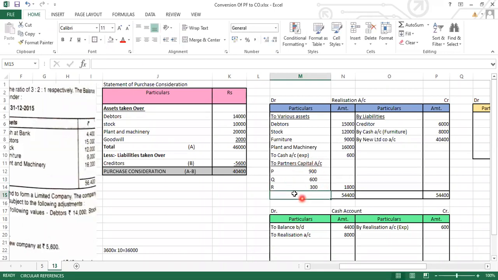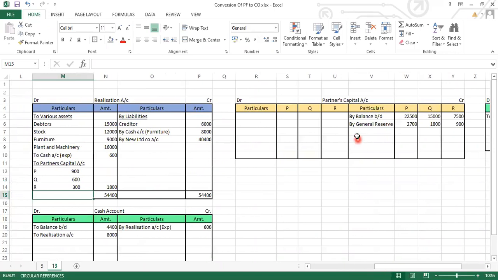Now this profit will be recorded where? This profit will go in the partners capital account credit side. Write down over here by realization account. This is the profit 900, 600 and 300.